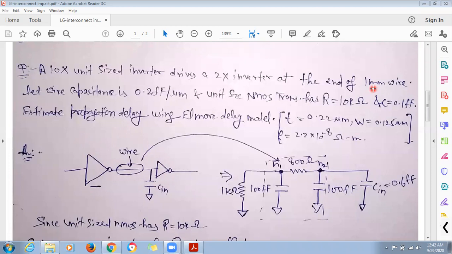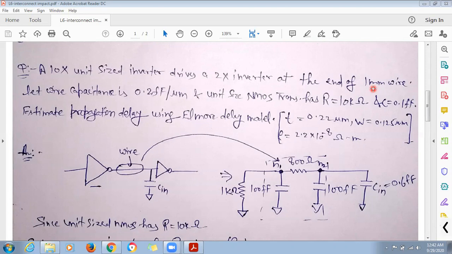Now we are given the wire capacitance that is 0.2 femtofarad per micrometer. We have also been given unit size NMOS transistor resistance that is 10 kilo ohm and capacitance that is 0.1 femtofarad. So we need to calculate the propagation delay using Elmore delay method.